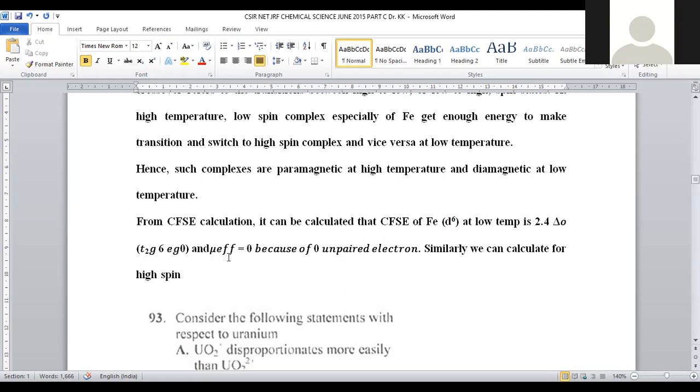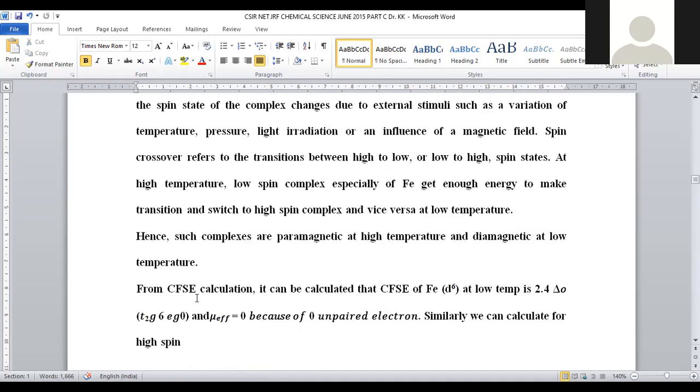So when we are taking mu effective, how can we calculate the mu value or magnetic moment? Whenever odd electrons or unpaired electrons are present, then only can you attribute a magnetic moment. But within the system, the t2g triply degenerate 3 orbitals are occupied by 6 electrons, so a completely filled state is there. If a completely filled state is there, what will be the magnetic moment? It will become 0. 0 unpaired electrons, hence 0 magnetic moment value will be there.